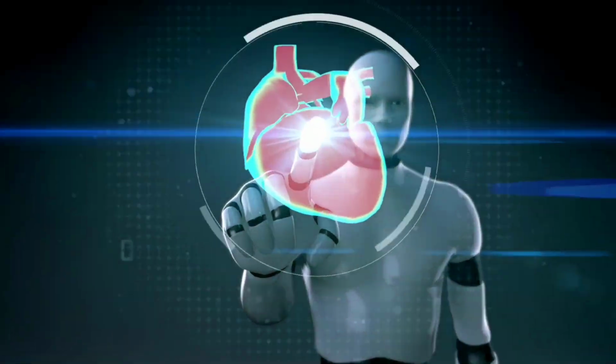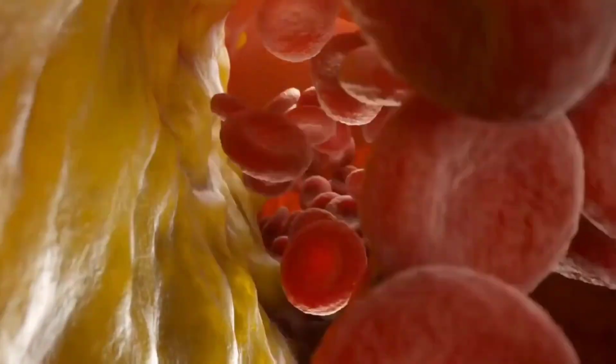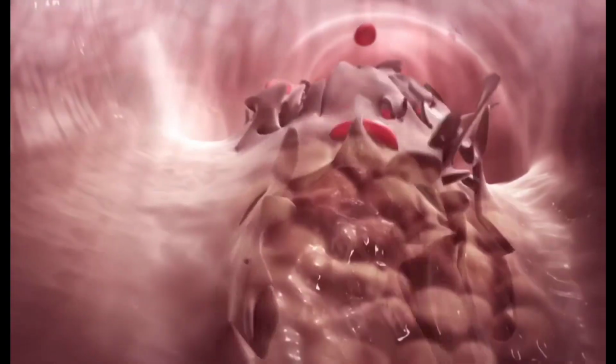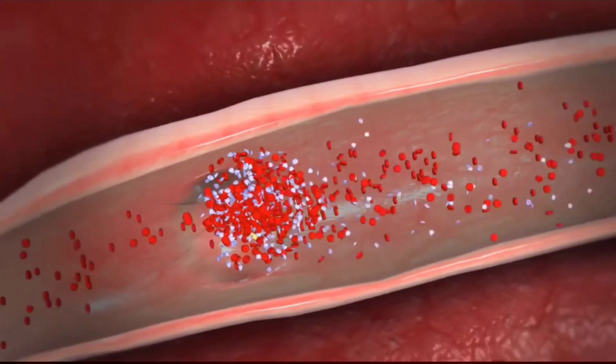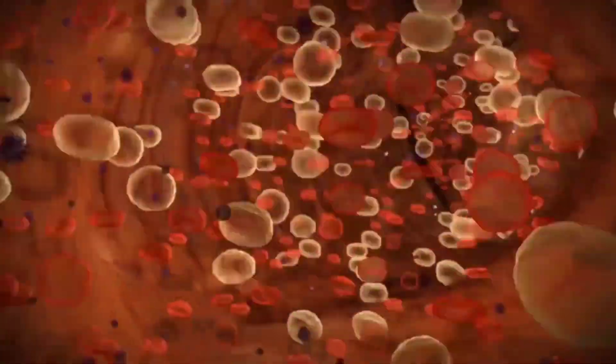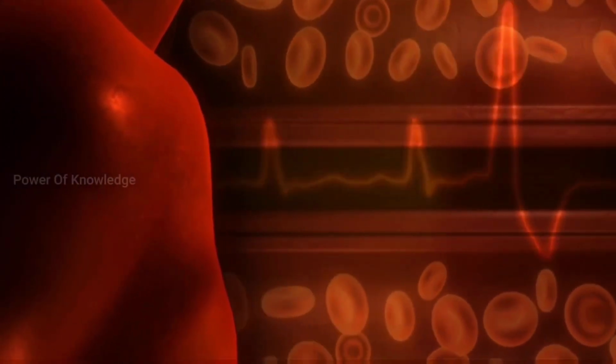There are several reasons why blood cannot reach the heart. Fatty, cholesterol-containing deposits build up over time, forming plaques in the heart's arteries. If a plaque ruptures, a blood clot can form. The clot can block arteries, causing a heart attack. During a heart attack, a lack of blood flow causes the tissue in the heart muscle to die. A less common cause of heart attacks is a lack of oxygen, hypoxia.